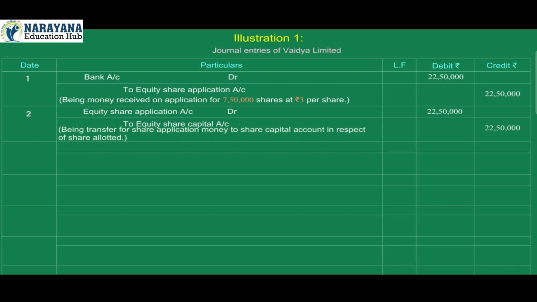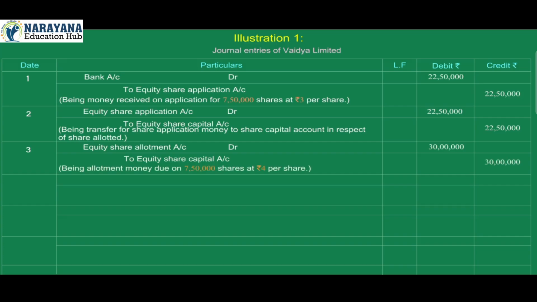Being transfer of share application money to share capital account in respect of share allotment. 3. Equity share allotment account debit 30 lakh to equity share capital account credit 30 lakh. Being allotment money due on 7,50,000 shares at rupees 4 per share.